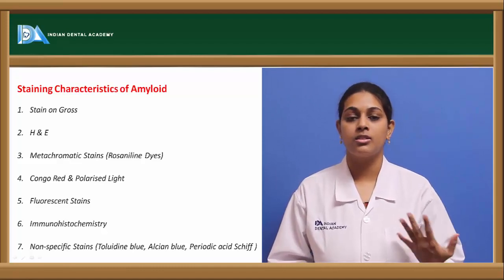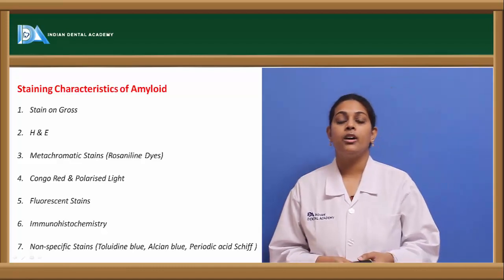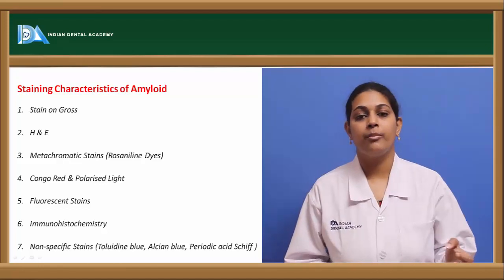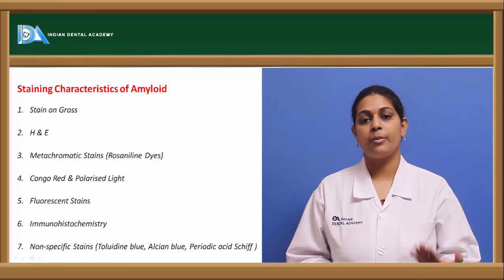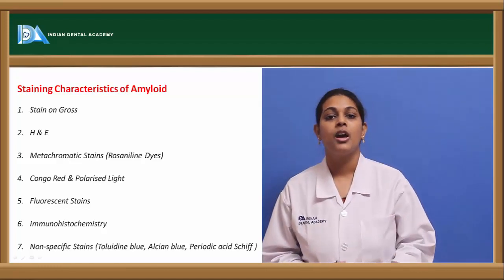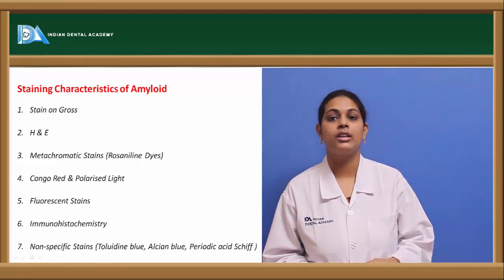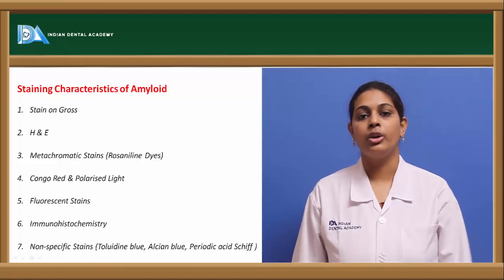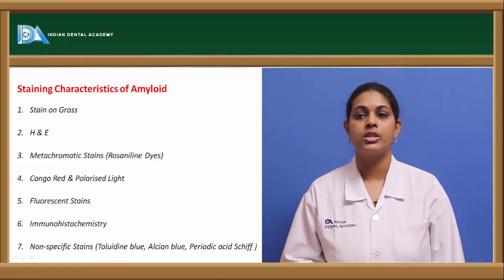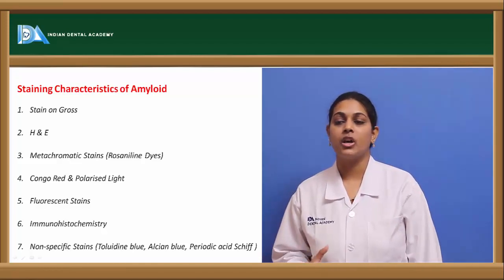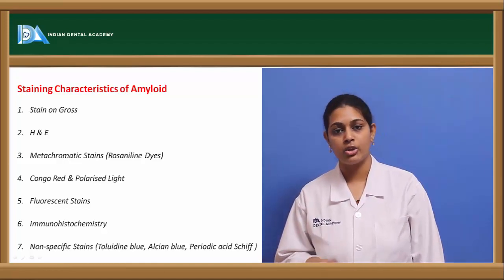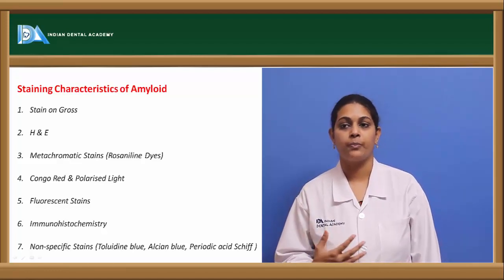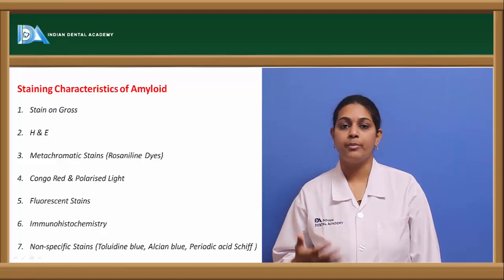But since there are now advanced methods of staining at the tissue level, certain stains are presently being used, and one of them is hematoxylin and eosin stain. When an amyloid tissue is stained with hematoxylin and eosin, it has been observed that it gives a homogeneous, eosinophilic, hyaline kind of appearance when viewed under the microscope. Coming to another group of stains, they are the metachromatic stains.